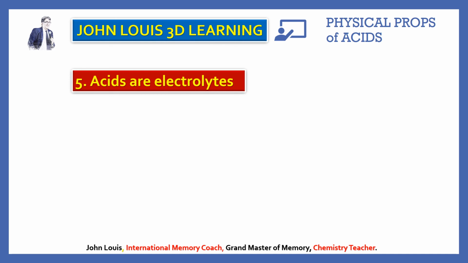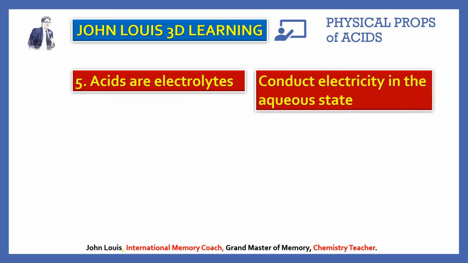Okay, last one, the fifth property. Acids are electrolytes. So acids can dissociate into positive ions and negative ions. We know that already. We have learnt acids dissociate to give hydrogen ions. Therefore they conduct electricity. Acids conduct electricity in aqueous solution. So when dissolved in water, they become ions. So they contain positive charge and negative charge. Therefore they conduct electricity in aqueous solution. So these are the various five properties of acids.